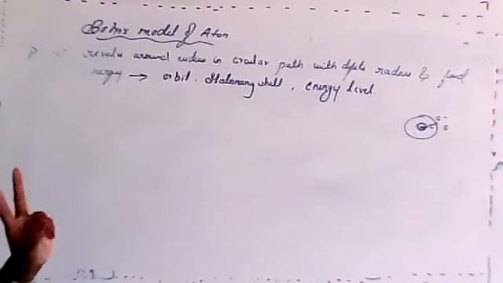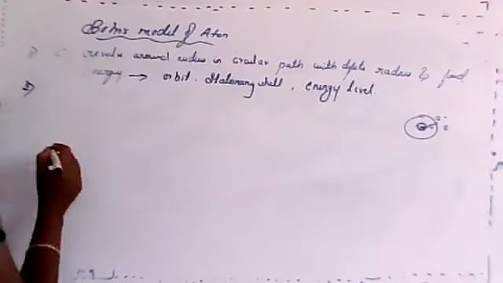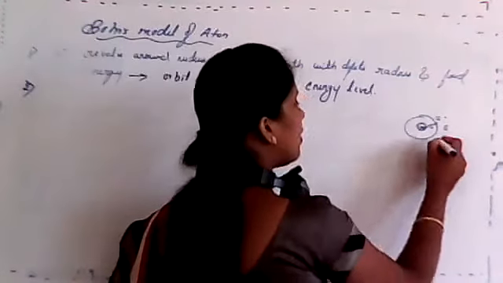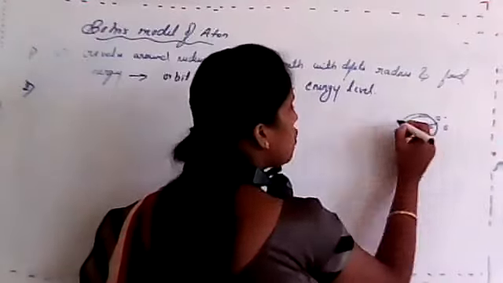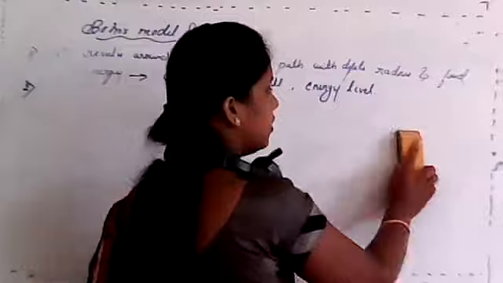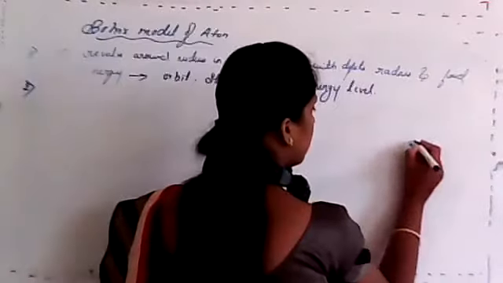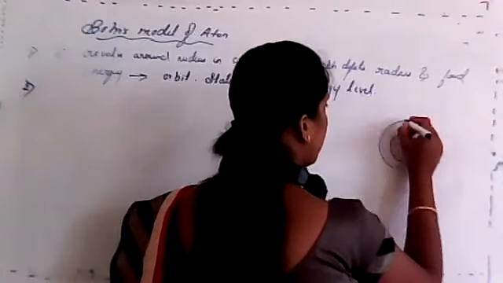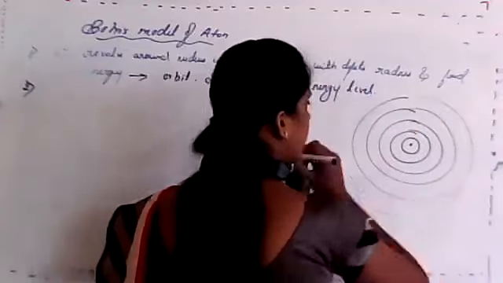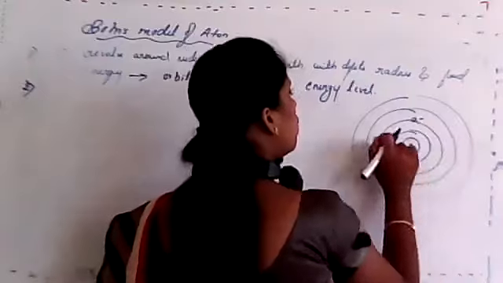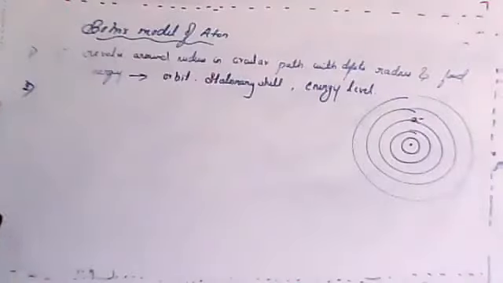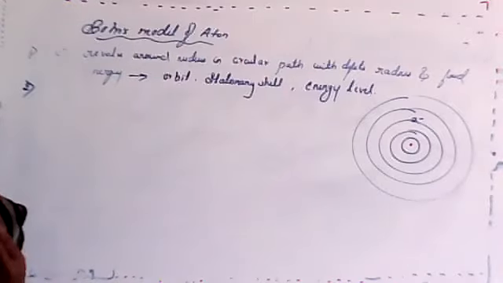So that is the first point. Second point: as long as electrons revolve in the same shell, if I consider the nucleus, there are several orbits. So now, if electrons move in their own path, as long as the electron revolves around a nucleus in the same shell, is there any absorption or emission of energy?